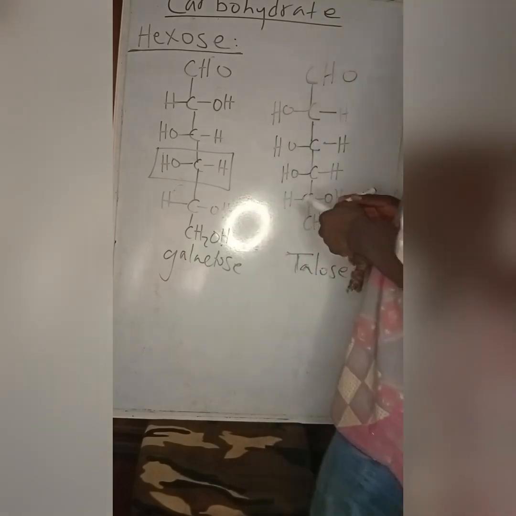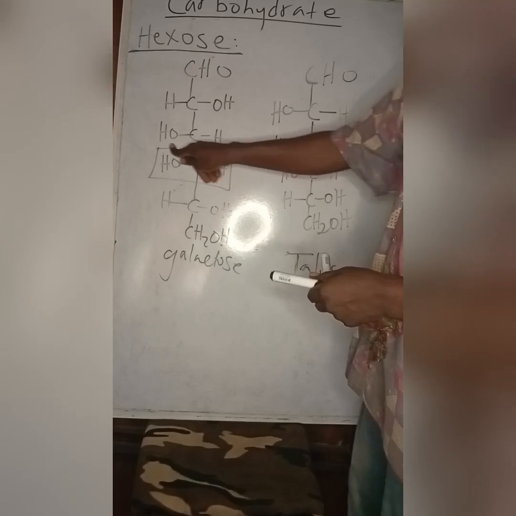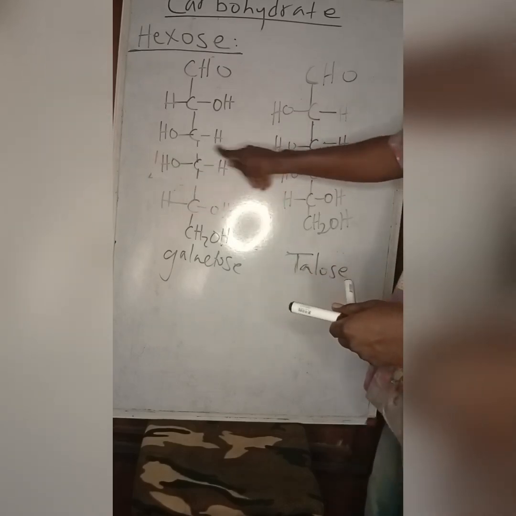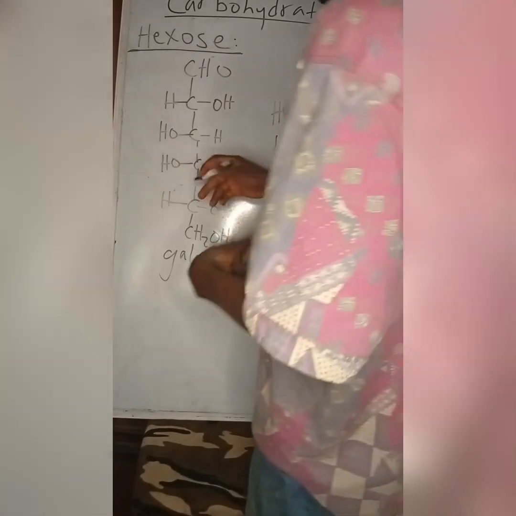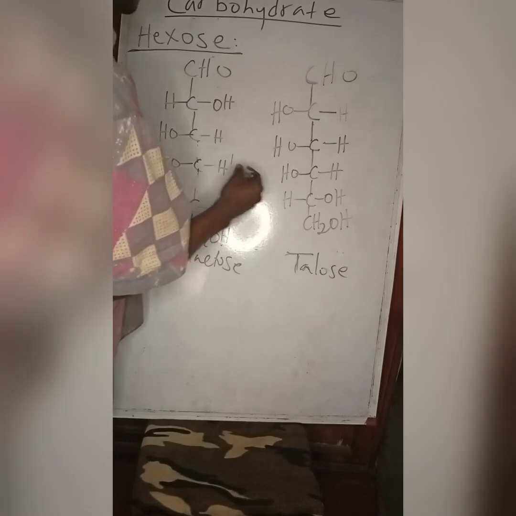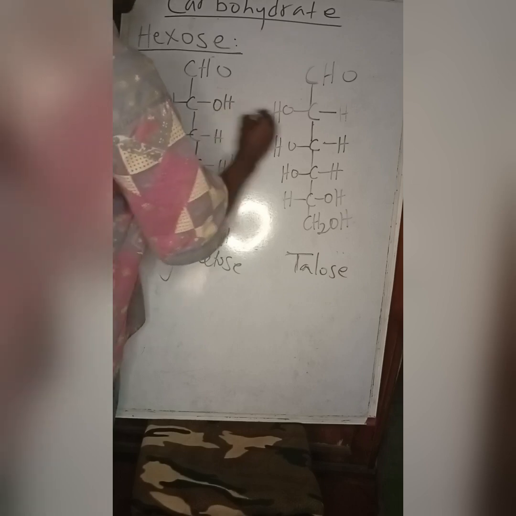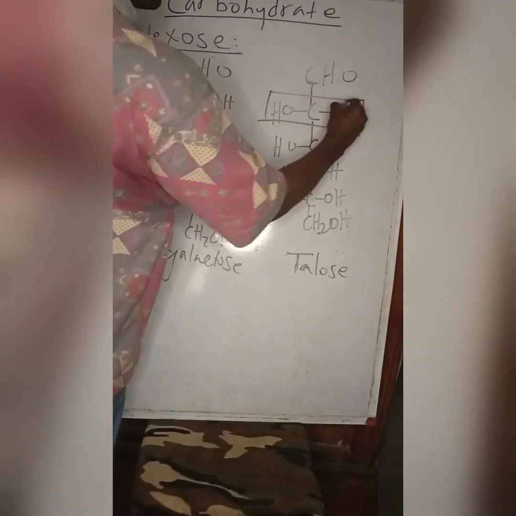So this is Taurose. Now if you observe, the difference between Taurose and galactose is carbon 2. At carbon 2, Taurose is different, so the difference is carbon 2. So you watch the difference between galactose and Taurose. It's carbon 2. So that's one way to draw them.